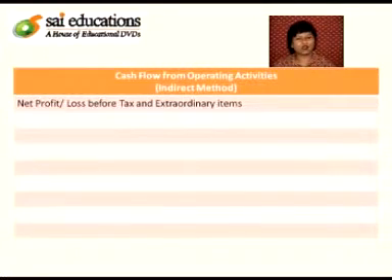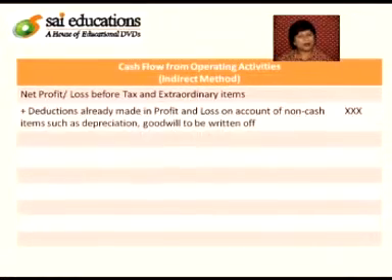So this is according to the indirect method. We will be starting with net profit or loss before tax and extraordinary items plus deductions which have already been made in profit and loss account on account of non-cash items such as depreciation, goodwill written off, plus